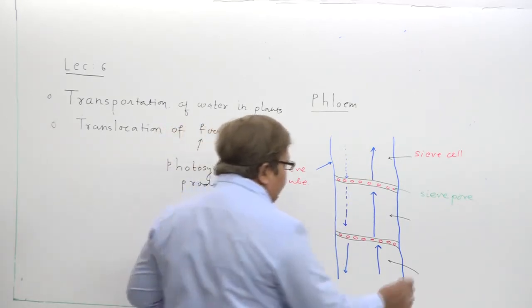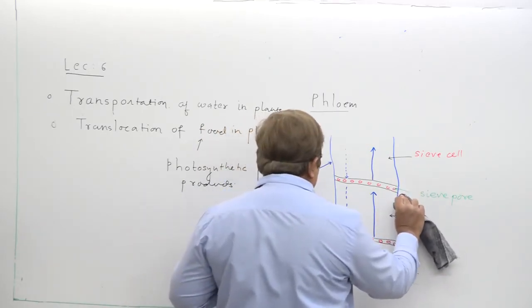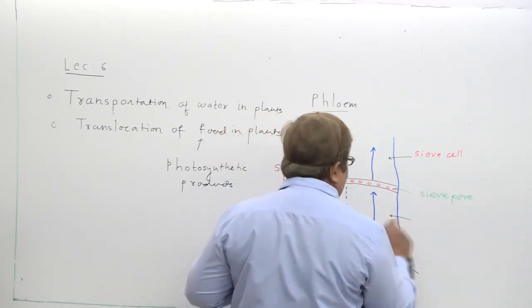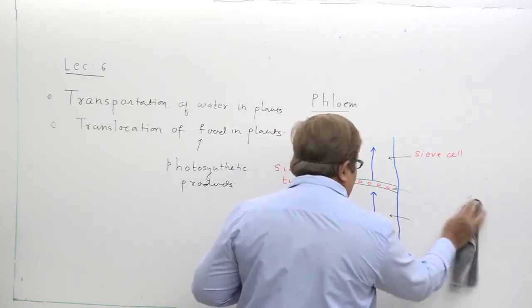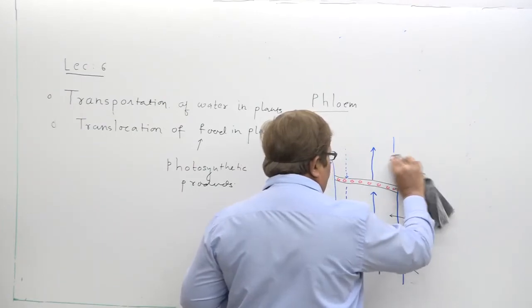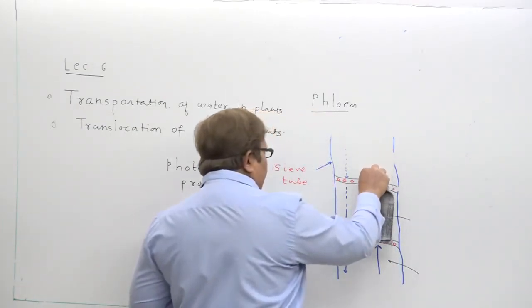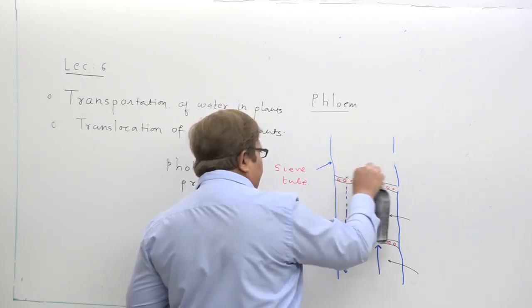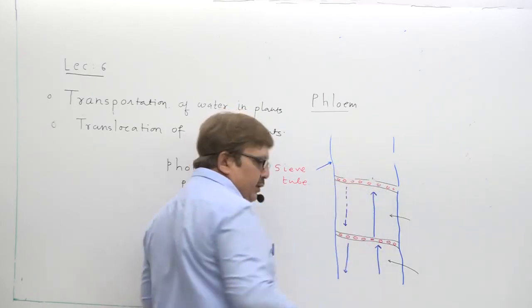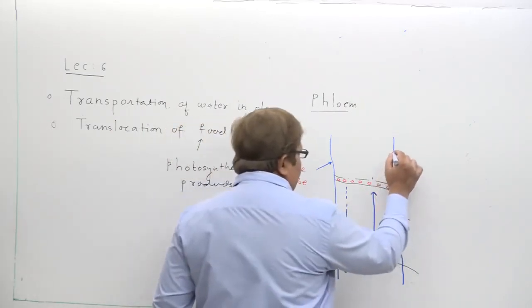For the sake of understanding, I am erasing this so that you can understand better. Sieve pore and sieve cell you all know very well now. Food will transfer in the upward direction as well as in the lower direction.